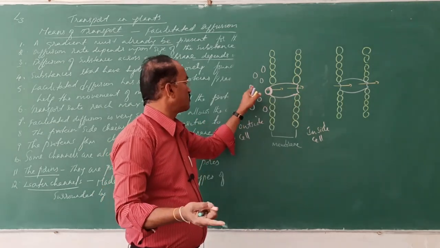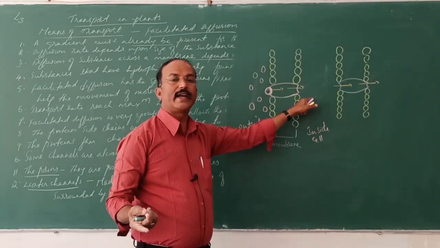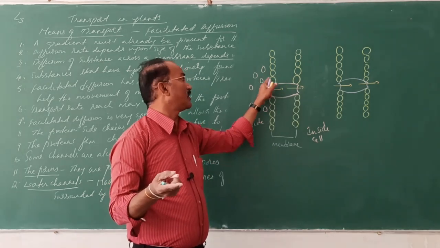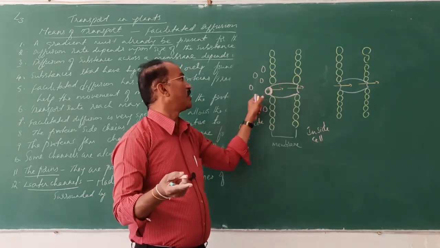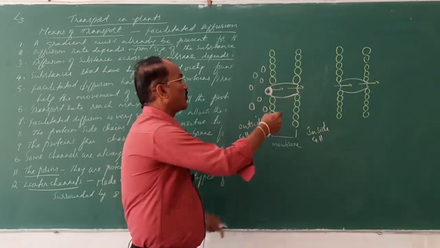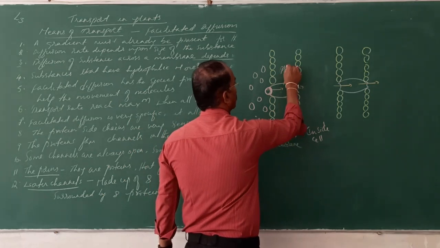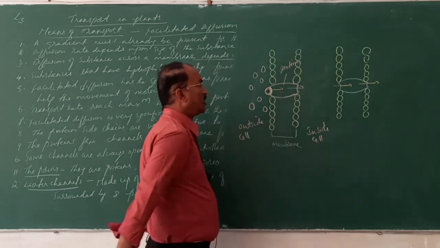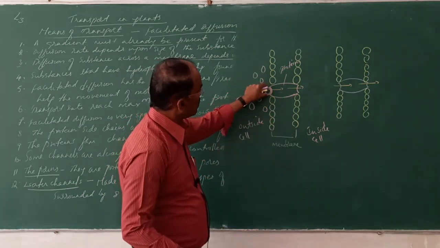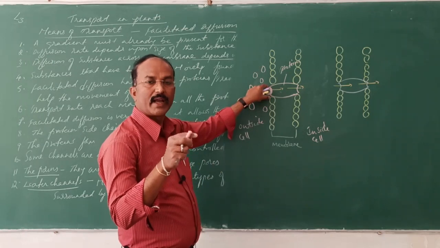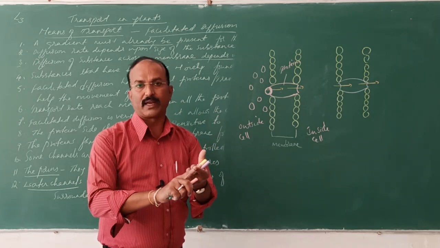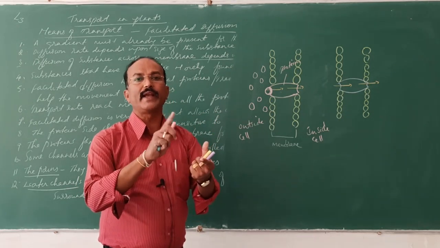So the substances move from higher concentration to lower concentration without the expenditure of energy, passively. But they cannot easily pass through the membrane. Through the protein carriers, which are called transporters, these molecules are transported. When the substances bind to the protein, it becomes a solute carrier complex.